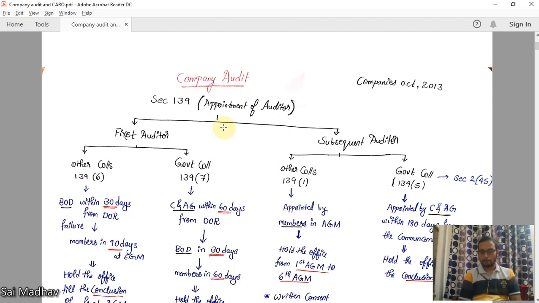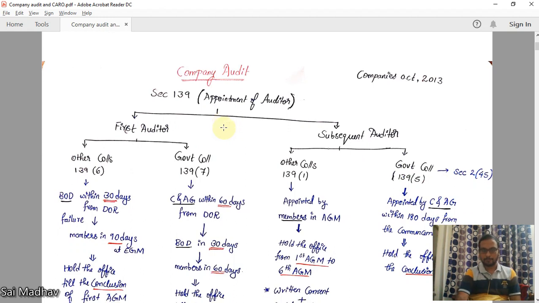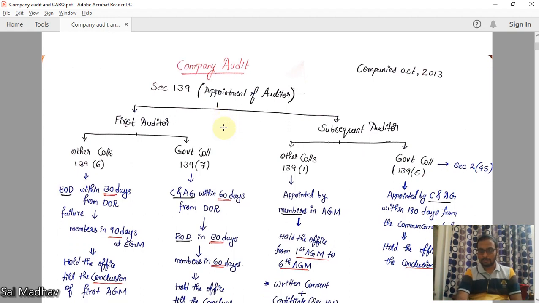Today we will deal with company audit and CARO. We will be dealing with the important points here in a summarized way so that you can cover most of the content in very much less time. We will try to cover in less than 1 hour. Now starting with company audit.